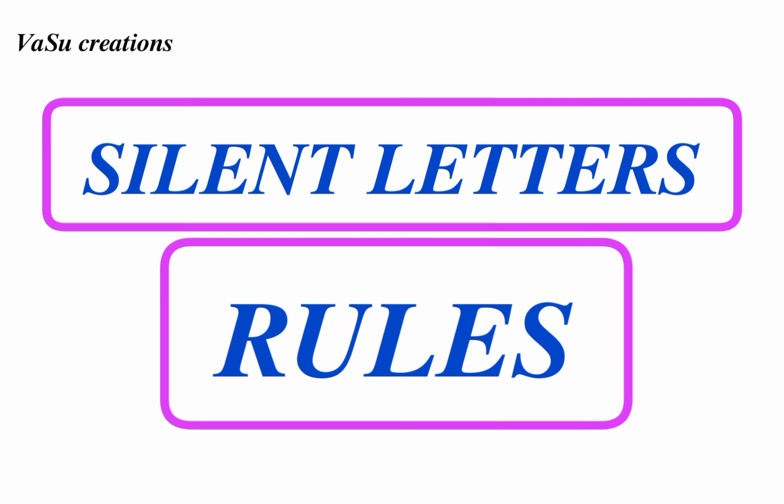And also remember one point: English is an exceptional language. That means in English most cases follow the rules, but in some special cases it doesn't follow the rules. And in the English language there are some rules to explain the conditions behind every silent letter. Let us see the conditions for the silent letters. Let's start the video with letter B.